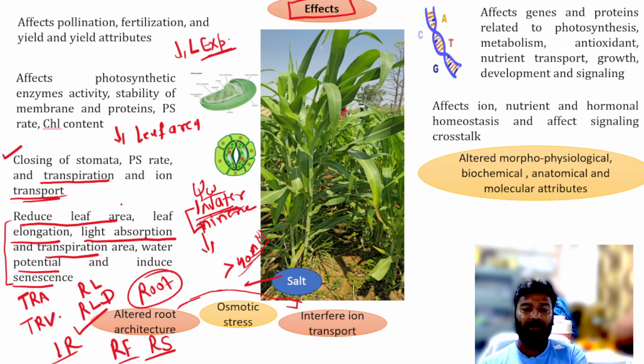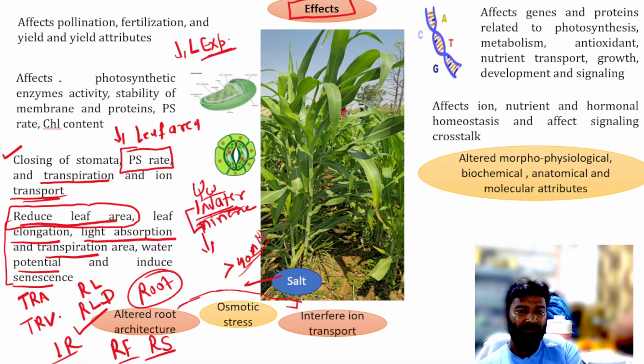Okay, so when the photosynthetically active leaf area is reduced, there will be a reduction in the photosynthetic rate, and also a decrease in the activity of photosynthetic enzymes.